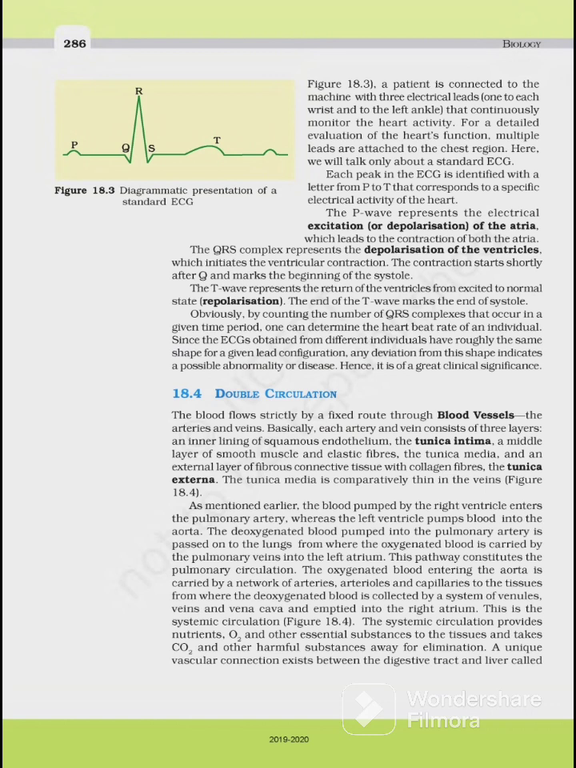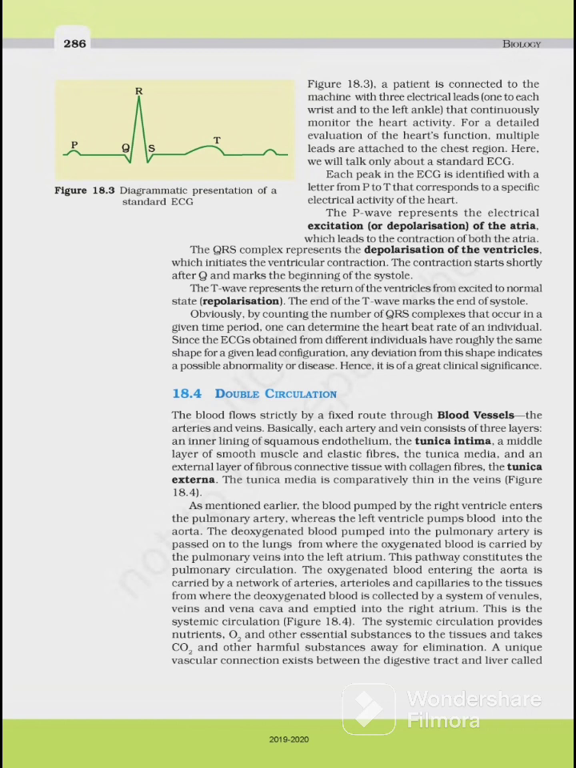The oxygenated blood entering from the aorta is carried by a network of arteries, arterioles and capillaries to the tissue, from where the deoxygenated blood is collected by the system of venules, veins and vena cava and emptied into the right atrium. This is the systemic circulation. तो pulmonary circulation और systemic circulation आना चाहिए, important है, okay? This systemic circulation provides nutrients, O2 and other essential substances to the tissues and takes CO2 and other harmful substances away for